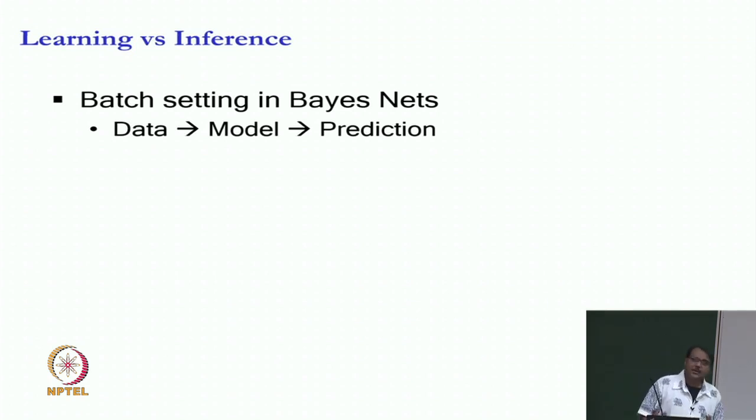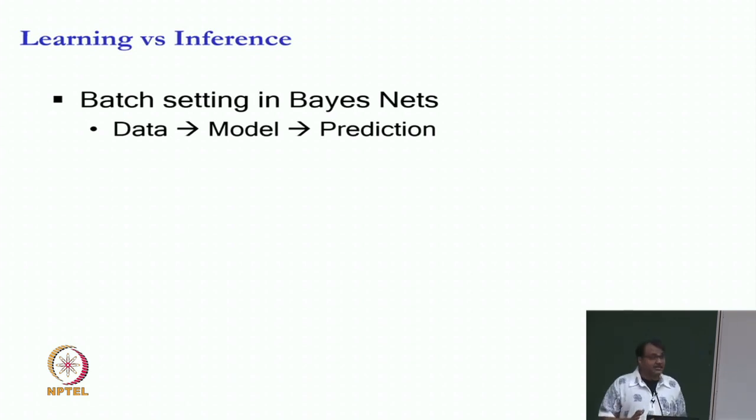What is so different? So, we have been doing learning throughout this course, right. We have been doing bits of learning every now and then, like when we did games, we tried to learn the utility function. When we did Bayesian networks, we tried to learn the Bayesian network parameters, and even the structure of the Bayesian network. In all those situations, if you remember, data was given which allowed us to learn the model, which allowed us to make the prediction. You give me data of the games, that allows me to learn the utility function, that allows me to make the prediction of what is the next action. Or you give me data, I learn the Bayesian network parameters, that allows me to answer the next query. Now, what's so different here, or is it sort of the same thing?